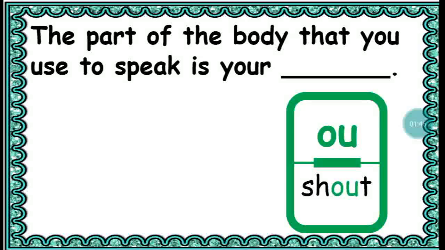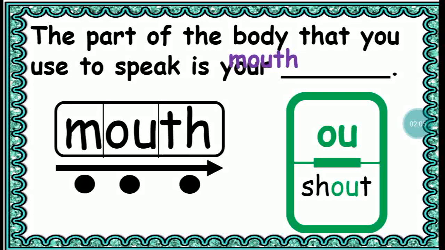The part of the body that you use to speak is your what? Your answer has the ow sound. So what's your answer? Mouth. That's good. Mouth. M, ow.